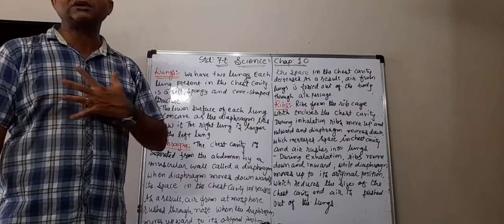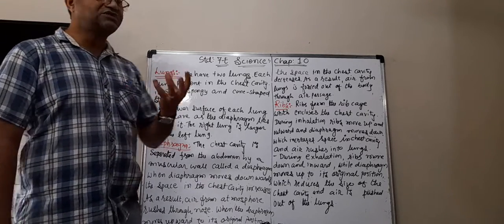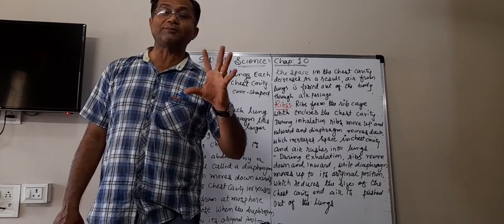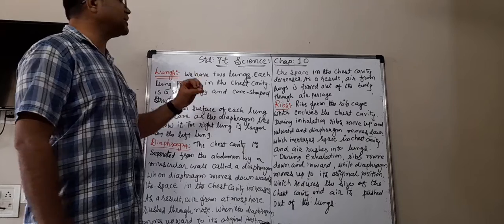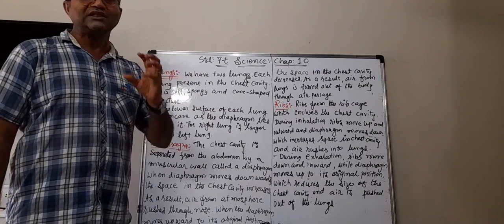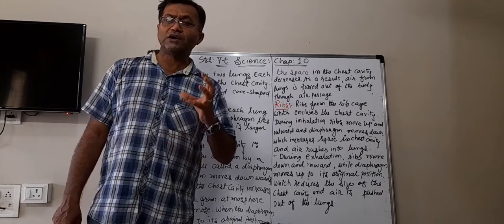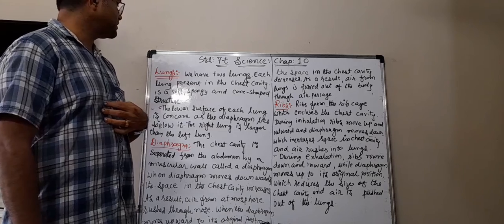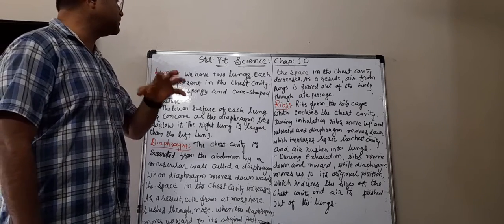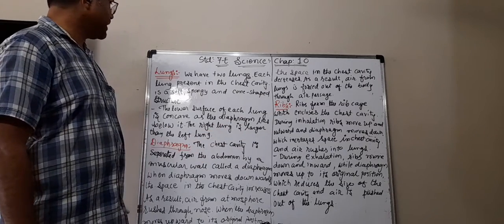The lungs are situated in the chest cavity, and both are very soft, very spongy, cone-shaped structures, like a balloon. So they must be very carefully situated inside our rib cage. We will learn about the ribs later on.